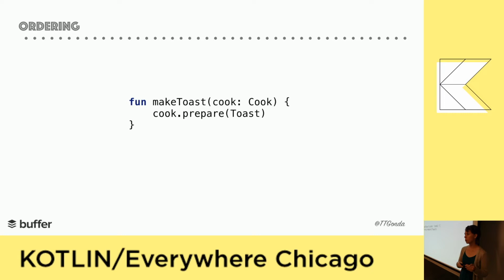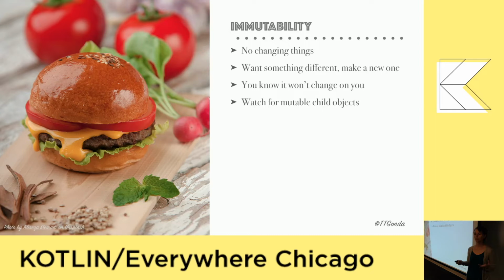Another important thing in functional programming is immutability. So this means that once something is set, it can't change. So if you have a person with the name Victoria, you can't just go and change the name to Tori. If you need a person object with that name, you have to create a new instance of it. And this helps to minimize surprises. Things aren't going to change. If you already checked that the length of the name is greater than 5, later on in your code, you know it's still going to be greater than 5. It's not going to be less than 5 because someone else changed it to Tori instead of Victoria.